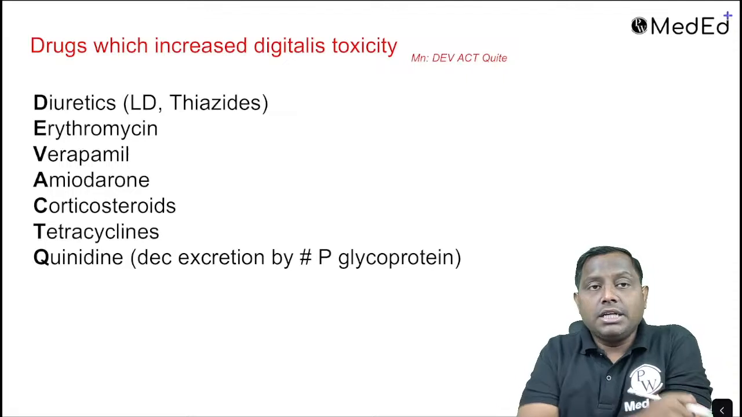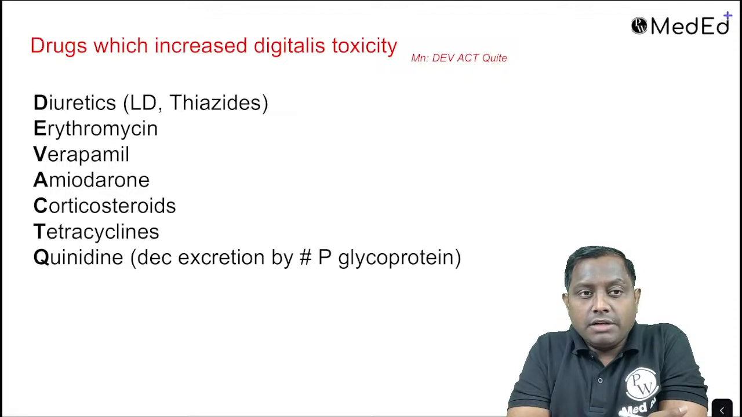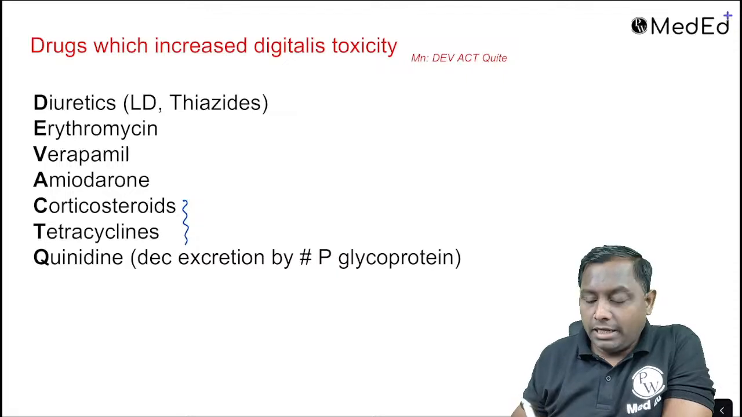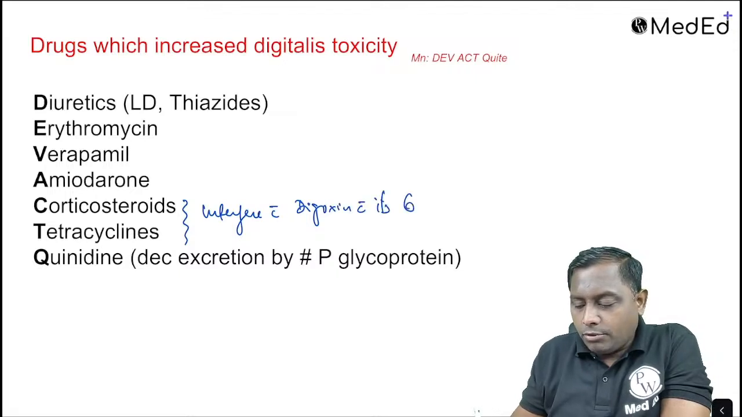These are drugs that can increase the risk of digoxin toxicity: diuretics, because they will be causing hypokalemia. Erythromycin, verapamil, amiodarone, they are potent enzyme inhibitors. Corticosteroid, tetracycline, they are going to interfere with the digoxin binding with its binding protein.